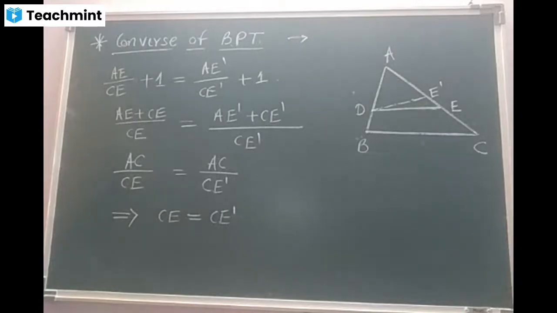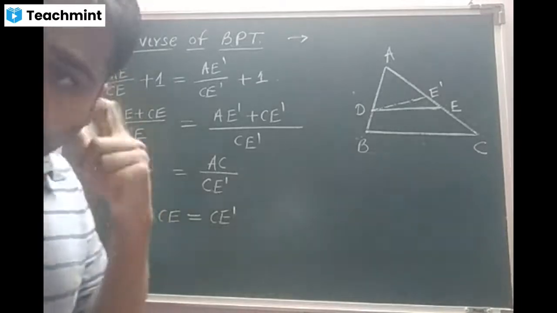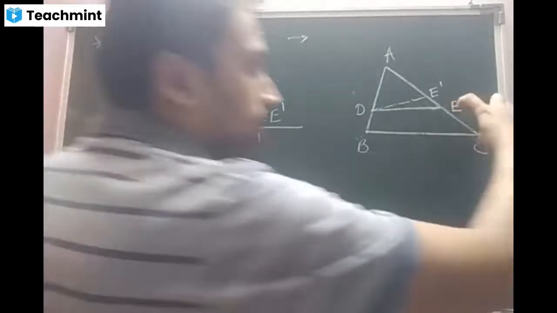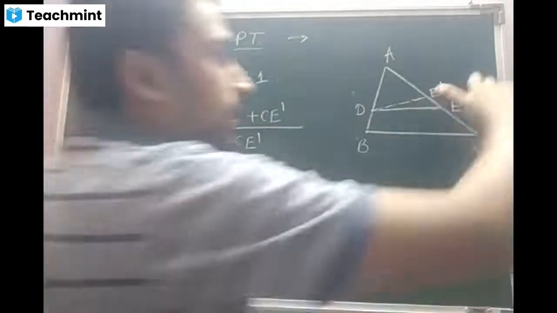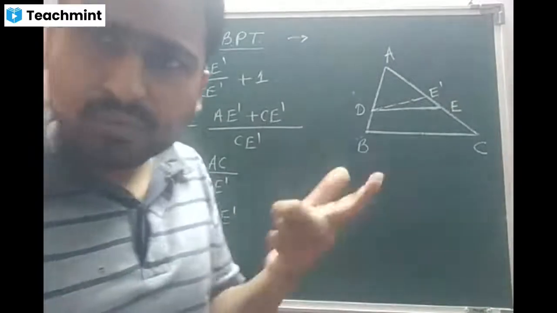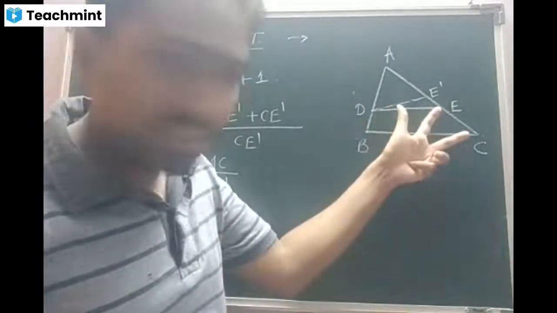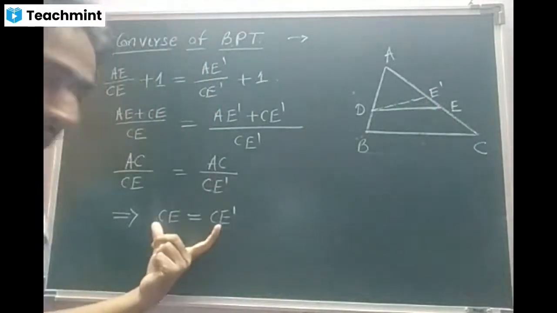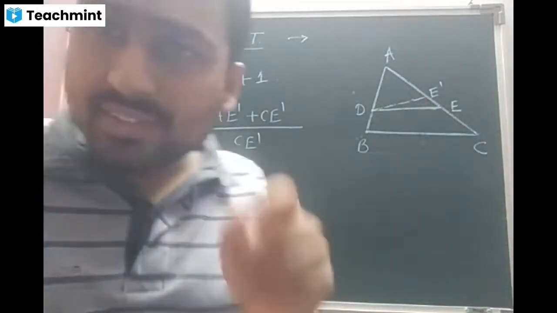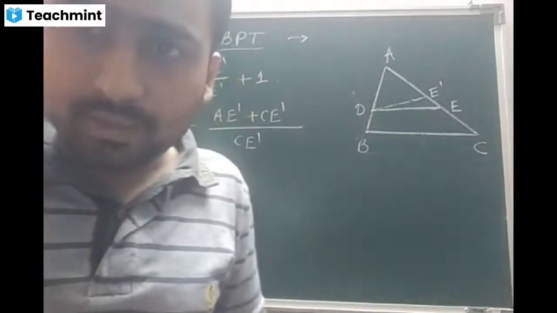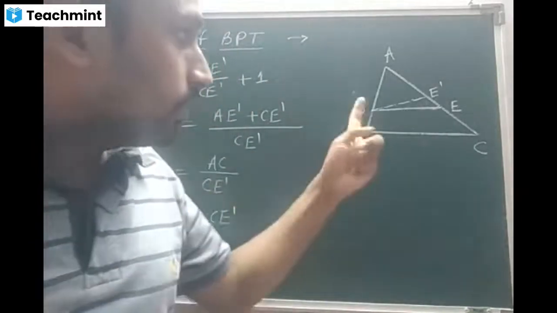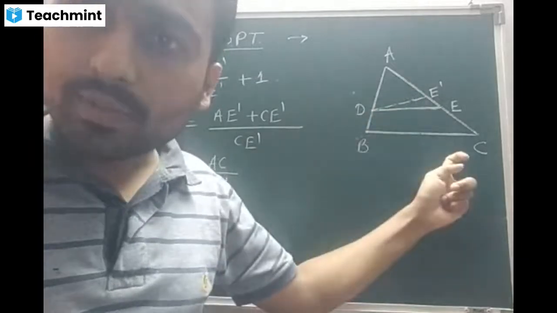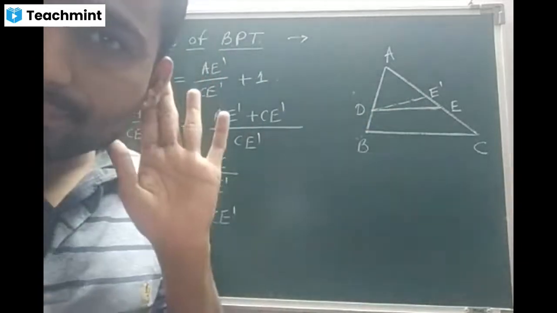Students, done? Beta, now look at this. What we got? We got CE is equal to CE dash. Beta, but if you observe the diagram, CE is different and CE dash is different. Am I right? But we are getting they are same. This is because of the wrong assumption, beta. What is that wrong assumption? We assumed there is a different line which is parallel to BC. Understanding?